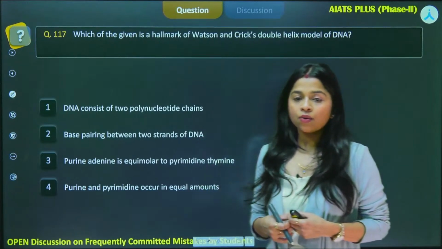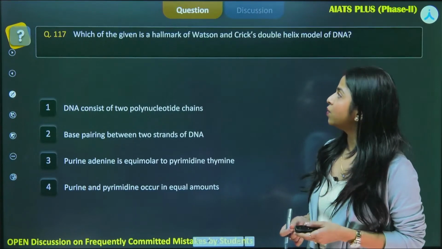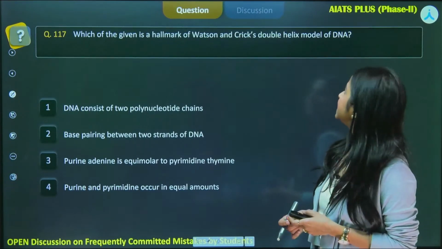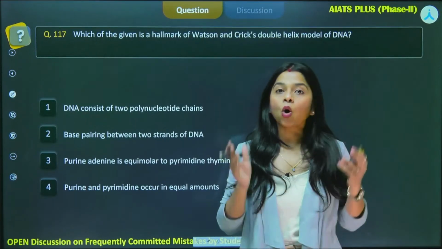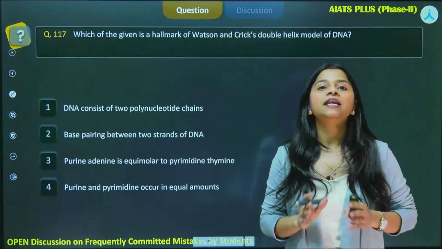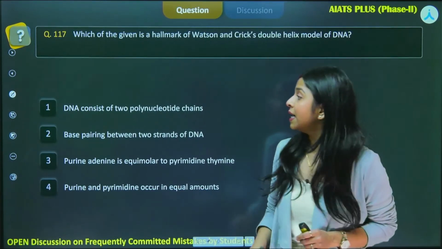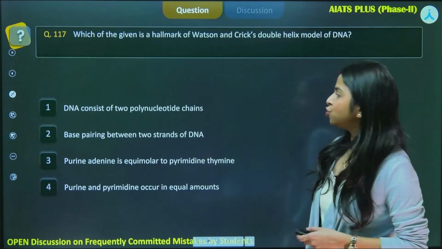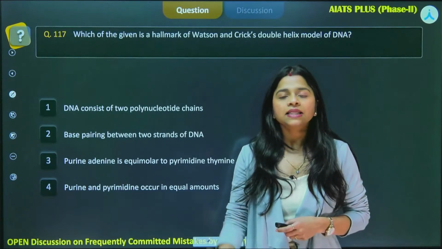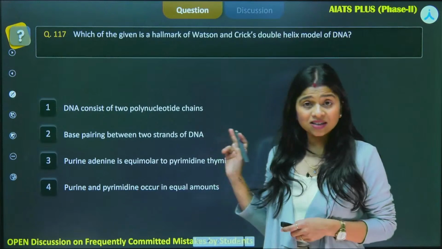Okay, now we have the next question, that is, which of the given is a hallmark of Watson and Crick's double helix model of DNA? Now, very important, all the characteristic features of the double helix model of DNA, you should learn them by heart. Very important they are. Here we have been given certain options. First is DNA consists of 2 polynucleotide chains. This is true for the double helix model, but is it the hallmark?